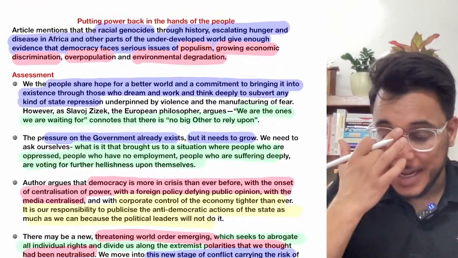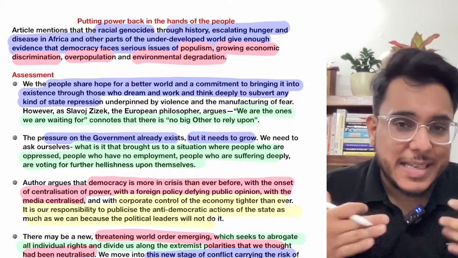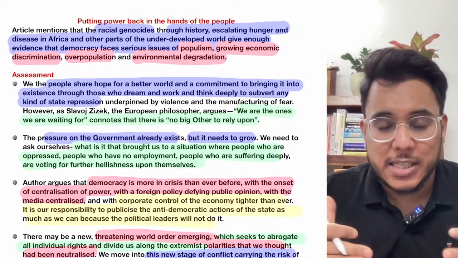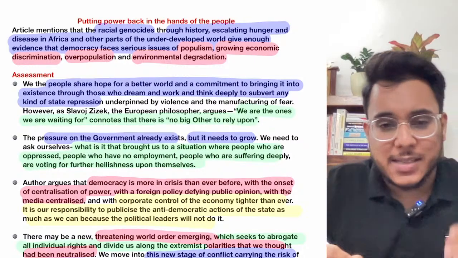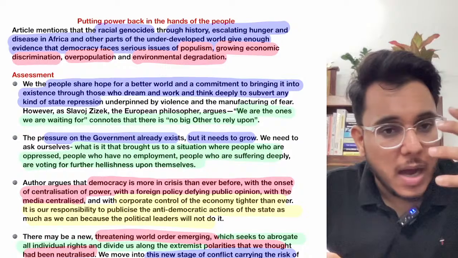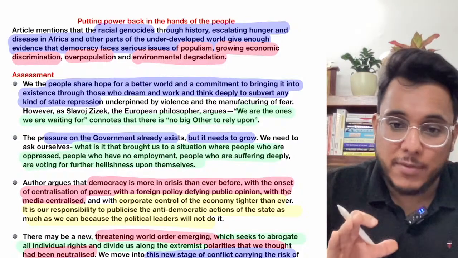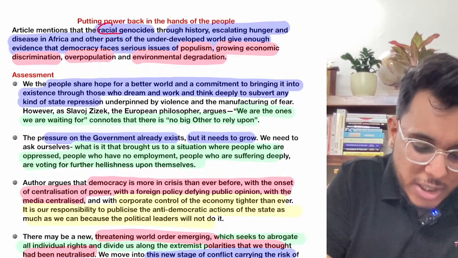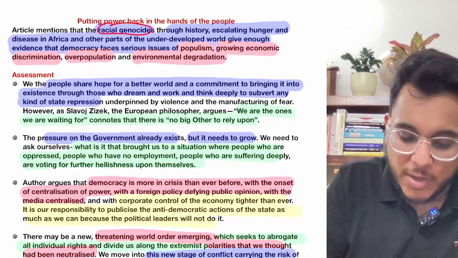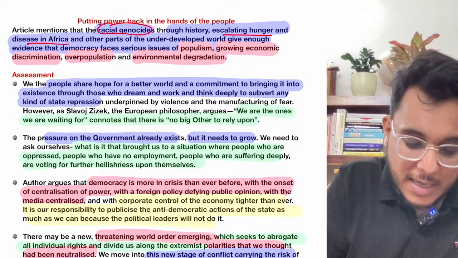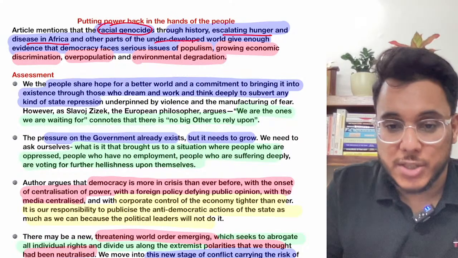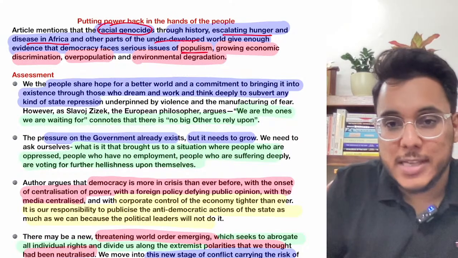See what the article is talking about. The article says that right now democracy is facing a lot of challenges around the world. Since democracies became a mainstream political system after World War II, still racial genocides have happened throughout history. Hunger has escalated. There are diseases in Africa. Underdeveloped countries are facing many challenges. Okay, populism. What is populism?